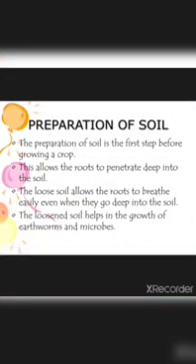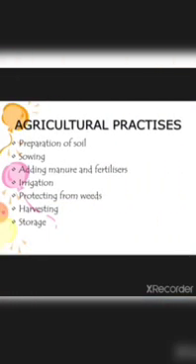Next is agricultural practices. So what are the different agricultural practices we have to follow? We have to prepare the soil. Then sowing. Adding the manure and fertilizers to the ground. Irrigation, which means water supply. Protecting the crops from weeds. Harvesting, you have to harvest. Storage, how to store it. These are the agricultural practices you have to follow step by step.